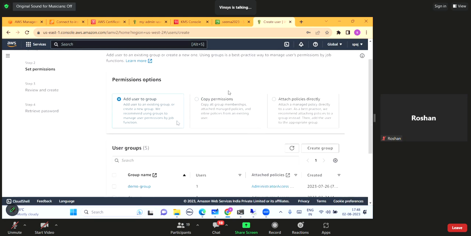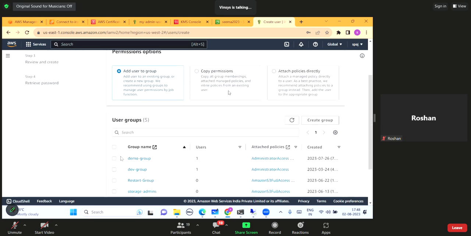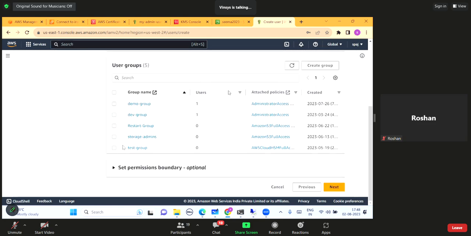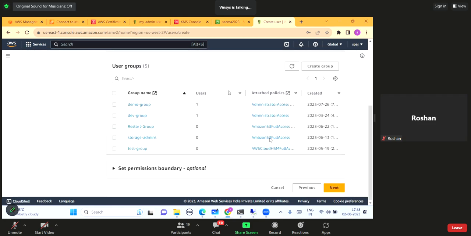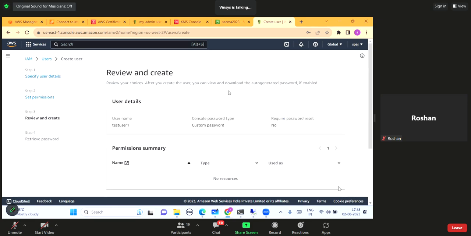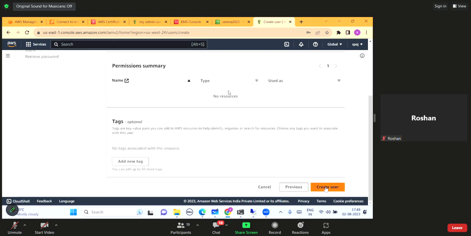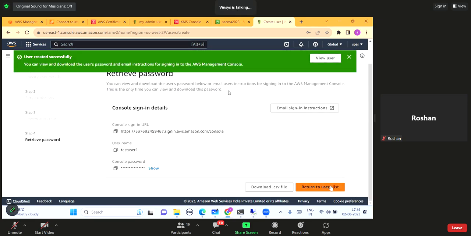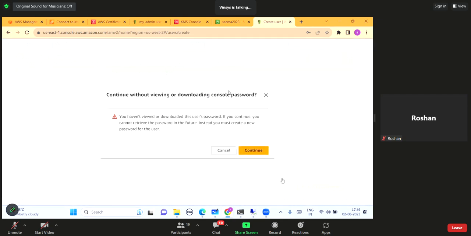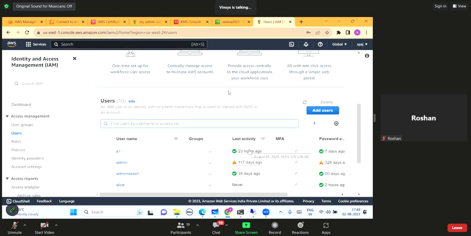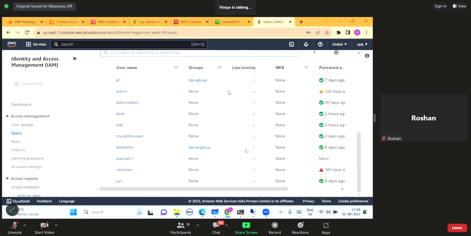But what I will do, I will not do anything. I will not add that user to any group. I have multiple groups created, but I will not give any permission to that user. I will simply click next and let me create the user. Fine. So I already know the password. Now this is the user which I have just created, test user.